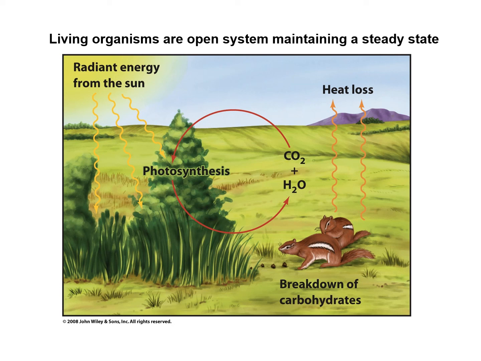And living organisms are basically open systems maintaining a steady state, so-called homeostasis. So even though it looks like it has met equilibrium, there are a lot of flows of substances and energies constantly going in and out. The energy generated from the sun gets to the plants for photosynthesis, and that energy is consumed by the animals through the breakdown of carbohydrates. After that, these animals lose this energy by heat loss. And there's a cycle for that forever in the universe.